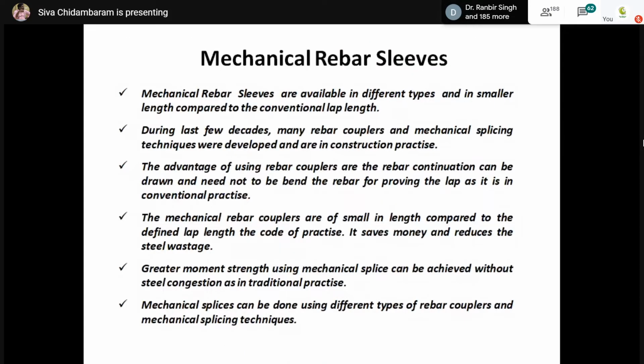Now, mechanical rebar sleeves are of different types. The length of the coupler is not at all going to be equal to the length of lap splices recommended as per IS standard, because the coupler's length will always be less than the lap splice. That is one of the very big advantages. If you are reducing the length of your lap splice, we can reduce the closely spaced confinement. So that will be a large amount of savings in terms of time, labor, and reinforcement. That is one of the very big advantages.